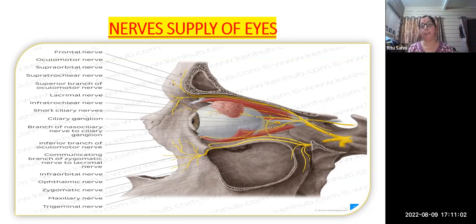No, this is also a very mandatory part for the physiotherapist, because there are the cranial nerves which supply, either sensory or motor. If they are not functioning properly, they will create some dysfunction in the patient's myofascial and articular parts also.